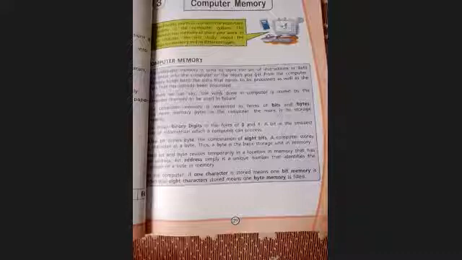Chapter number 3. Computer, whatever you are learning, where does it get stored? In our brain. In the same way, the computer also has a memory system, inside the computer and outside the computer also.